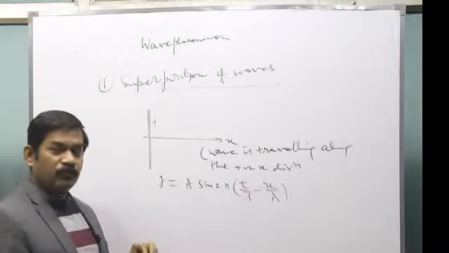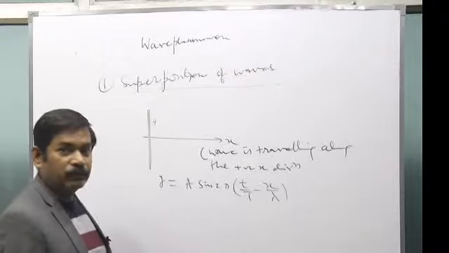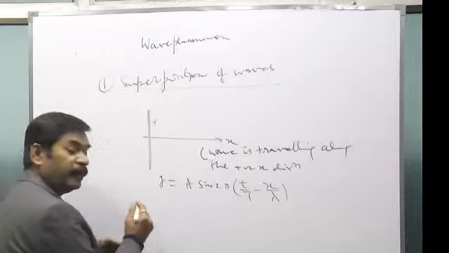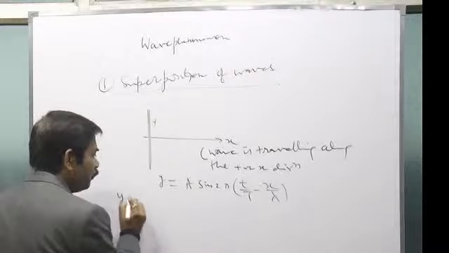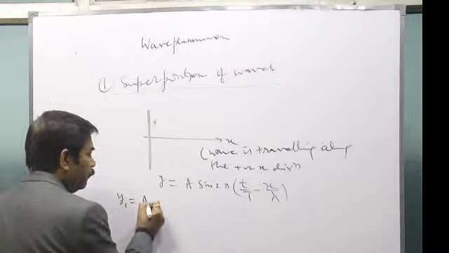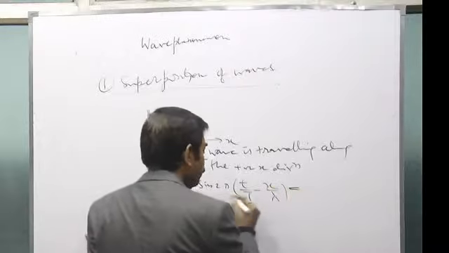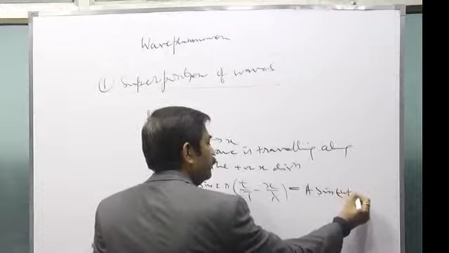So first, if two waves are traveling along the same direction and they meet, the equation of one wave is y1 equals a1 sine... This equation can also be written in a simpler form: y equals A sine of omega t minus kx.